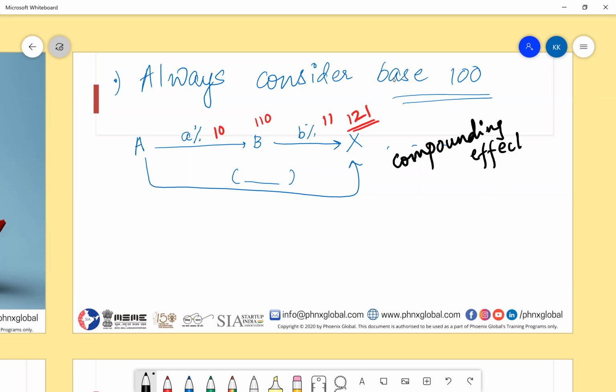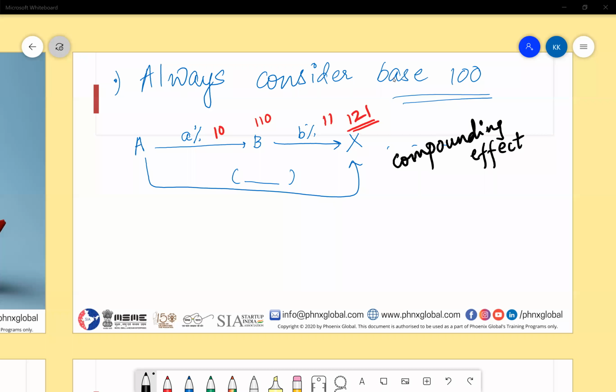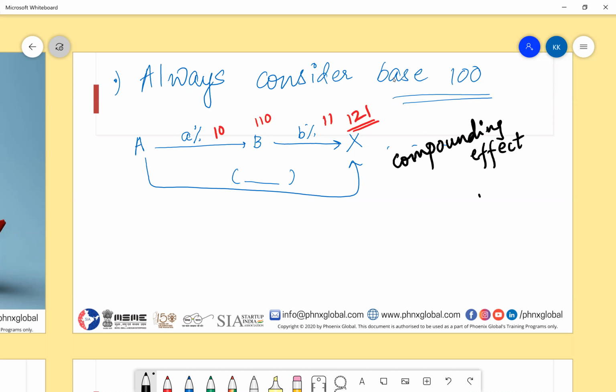What you said is perfectly right. When we have A percent, it will act on capital A. When we have the B percent increase, it will act on 110. That is fine. The important point to consider here is the compounding effect. Whenever A and B simultaneously increase, they have a compounding effect and not an additive effect. I know it might be a bit difficult, but just from a knowledge perspective, this won't help you in solving the problem, but it will save you from getting confused.